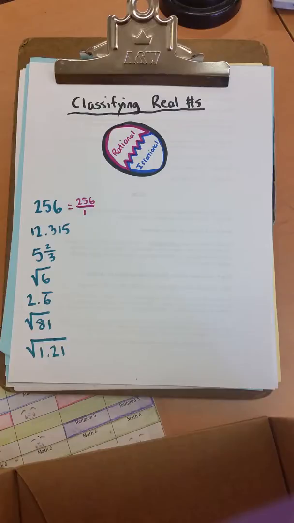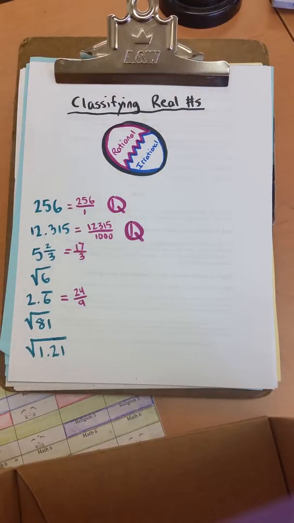Whole numbers can be written as fractions, so they are rational. Terminating decimals can be written as fractions, so they are also rational. We already mentioned that mixed numbers and repeating decimals can be turned into fractions also. Pretty much if there's no square root sign, or a pi, or something strange, it's going to be rational.